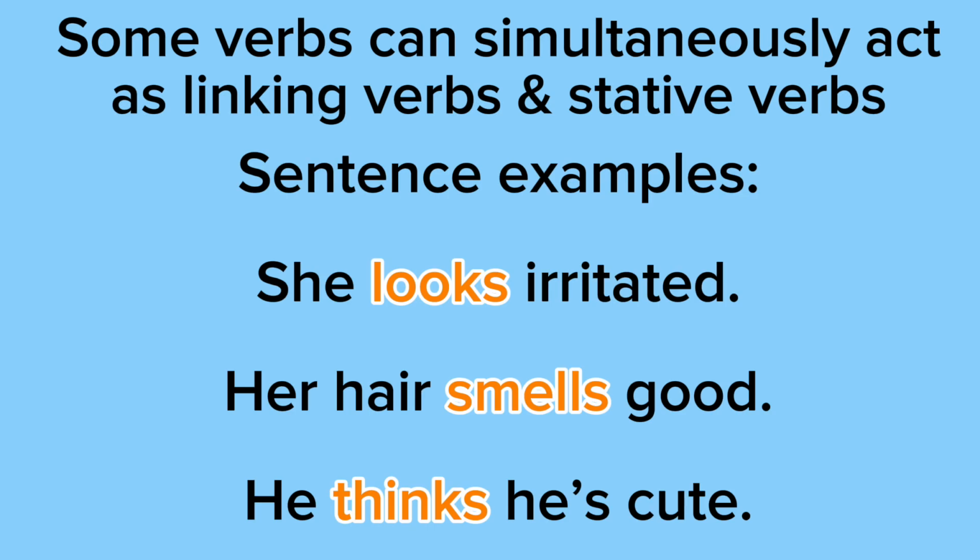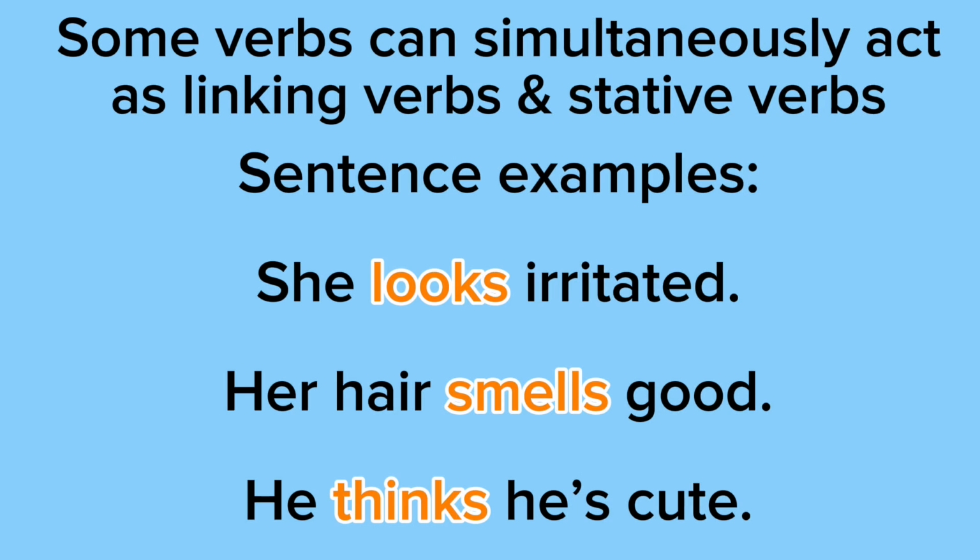So example 1 says she looks irritated, so looks will be considered a linking verb because it's linking the subject she with the subject complement irritated, but it would also be a stative verb because looks is a state of being.